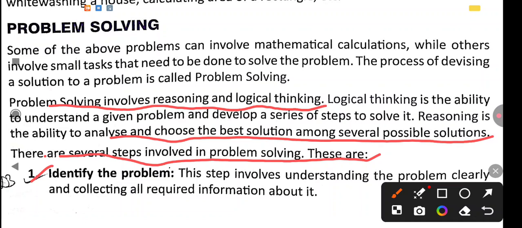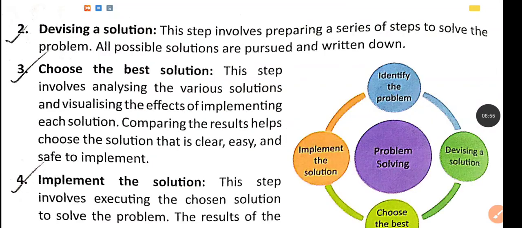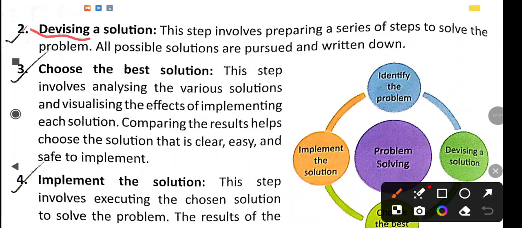Then we come to the second step, that is devising a solution. This step involves preparing a series of steps to solve the problem. In this step, all possible solutions are pursued and written down. Devising a solution means what? Whatever problem we have, we collected the information related to it in the first step. In the second step, we make a series of steps to solve the problem.